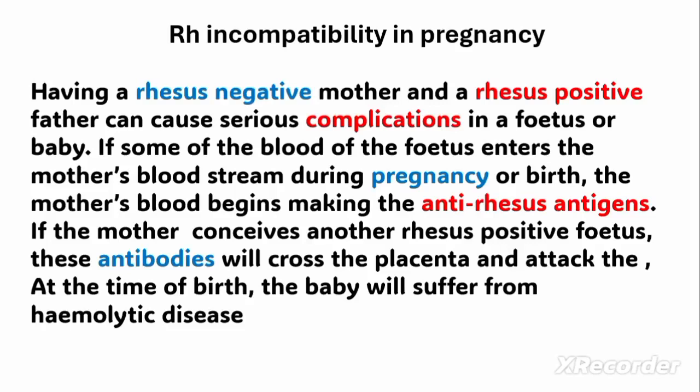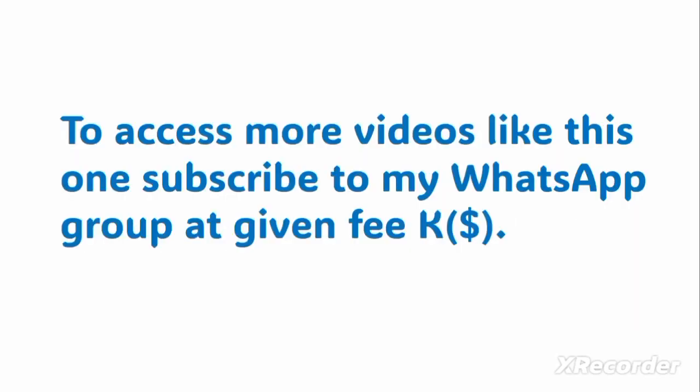Since these antibodies have been developed in the body of the mother, if the blood of the second baby comes into contact with the blood of the mother, these antibodies will fight against this baby.